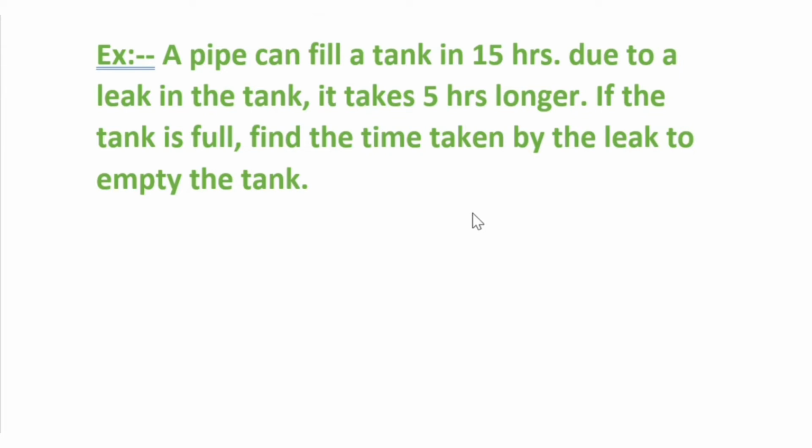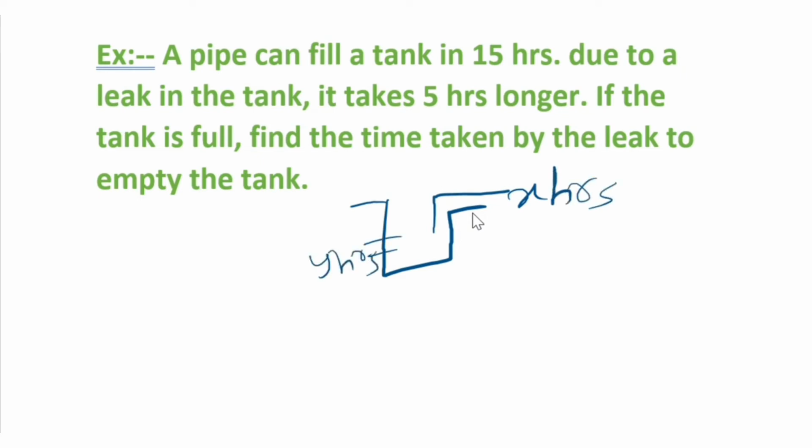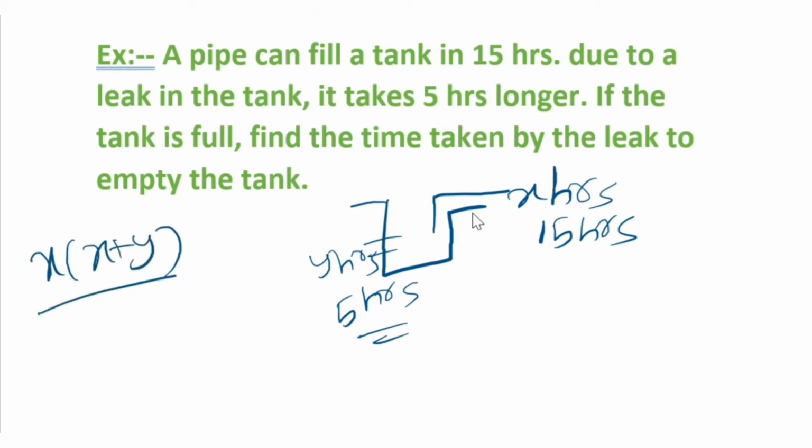So this is the tank. One pipe fills in x hours, and another empties in y hours. Filling is 15 hours, as they have given, and for the extra time taken they have given 5 hours. So there is a formula you can make a note of: x of x plus y by y hours. This is the simple solution. Okay, x of x plus y by y.